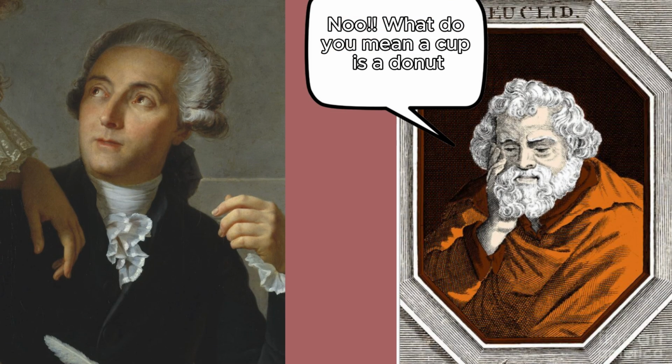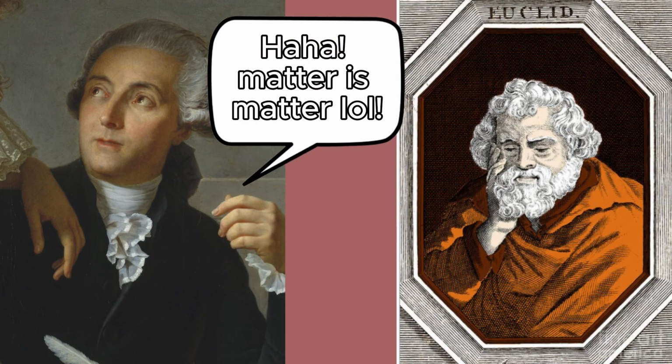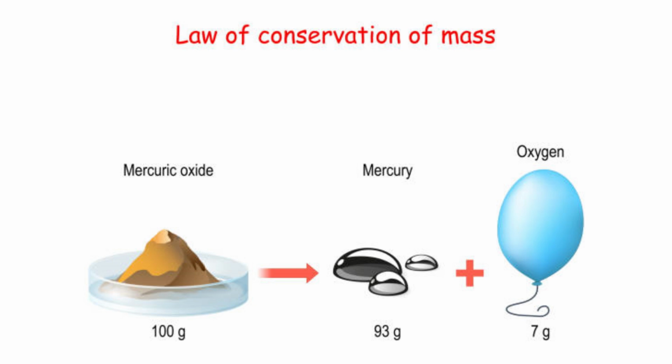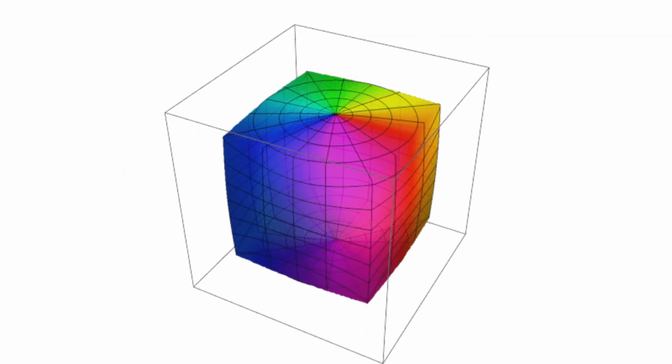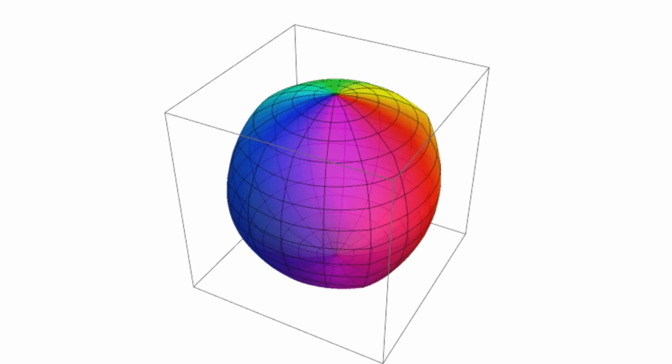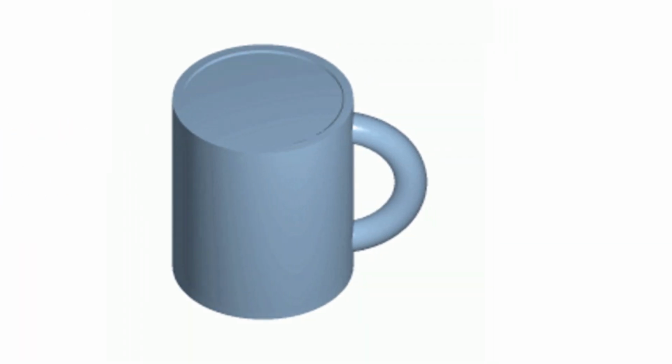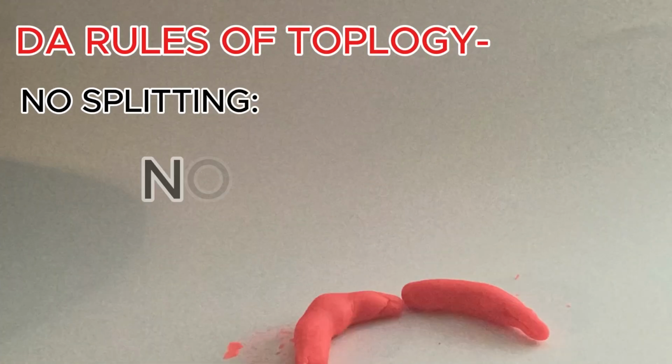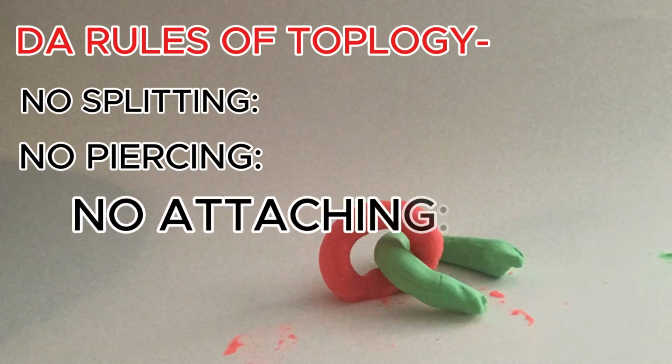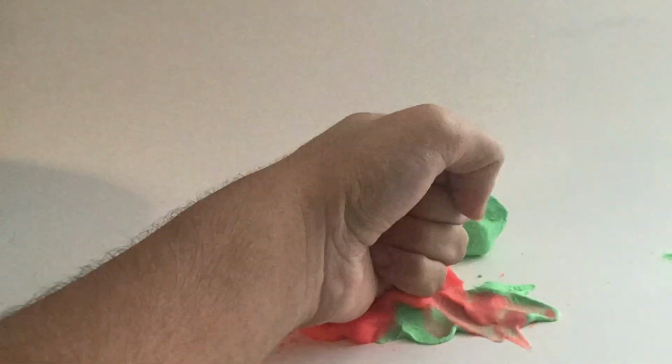Unlike Euclidean geometry, topology doesn't care about angles or distances. Because according to Lavoisier's theory of conservation, matter cannot be destroyed nor created, only transformed. That means a cube of x amount of matter can be formed into a sphere with x amount of matter. Since x stays constant, these two shapes are the same. Of course, there are some limitations, because you cannot split, pierce, or attach any objects to shapes to make new objects.